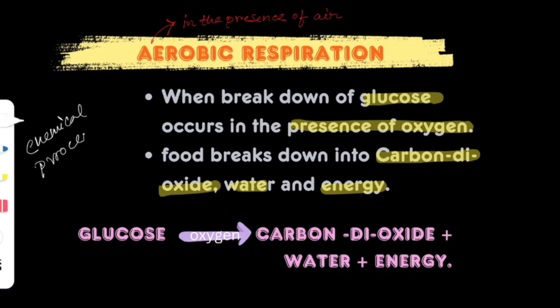So in case of aerobic respiration, glucose breaks down into carbon dioxide, water and energy. Now, in case of aerobic respiration, 38 ATP are produced. Now, what is ATP?